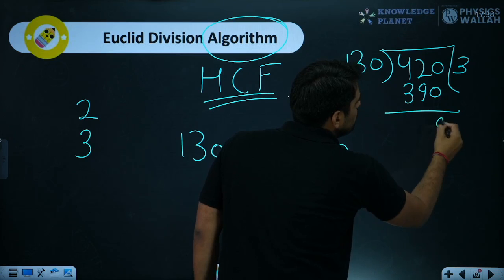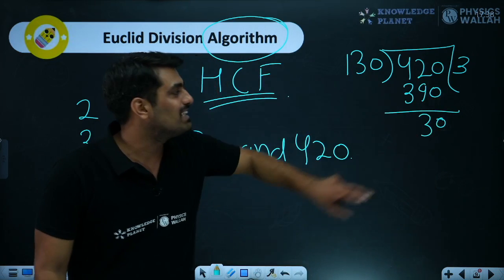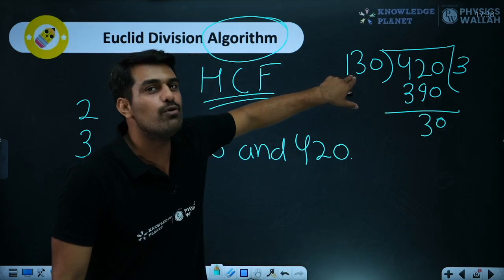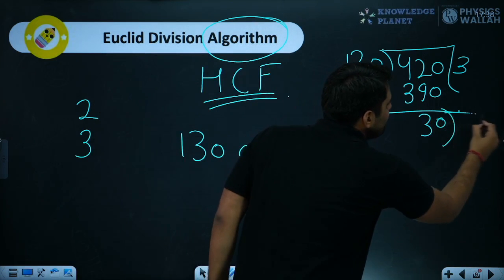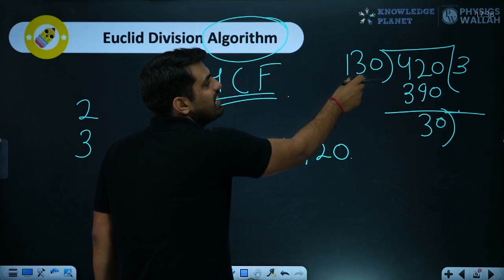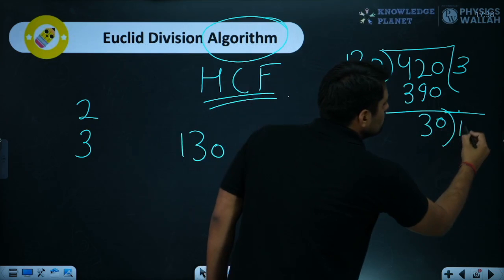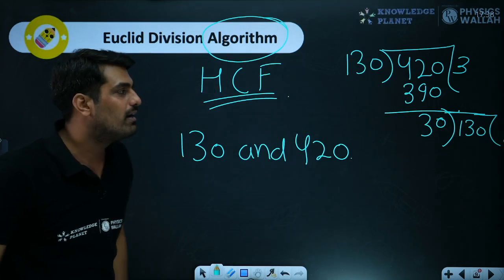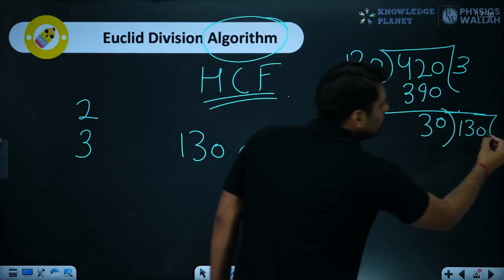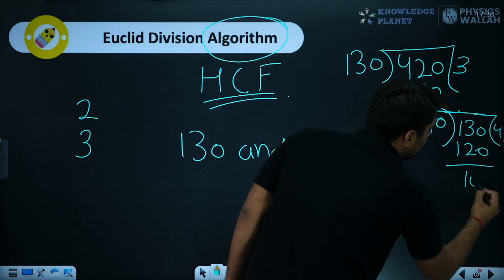This is 0, 0. This is 30. Whatever remainder we have got, first notice that 30 is always less than 130. So 30. Now what we need to do is divide the number with which you were dividing at the first place by the remainder. So 130 is divided by 30. What will happen in this case? 4 times 30 is 120. Here we have the remainder as 10.